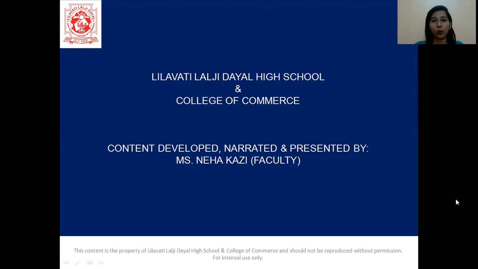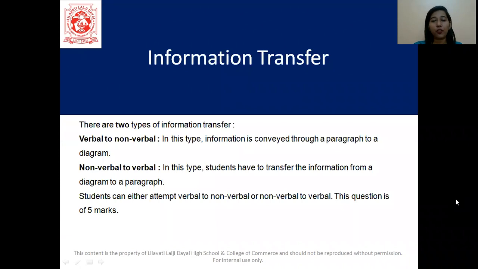In our lesson today, we are going to talk about information transfer. So let us see what we have in information transfer and what it is exactly. There are two types of transferring information. The first one is verbal to non-verbal and the second one is non-verbal to verbal. Now let us try to understand what these two types are.